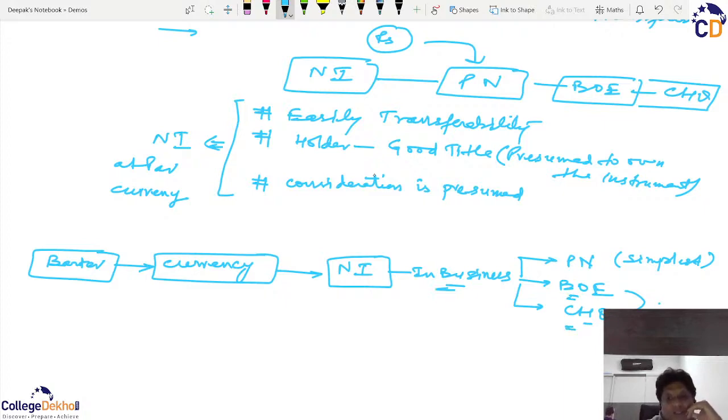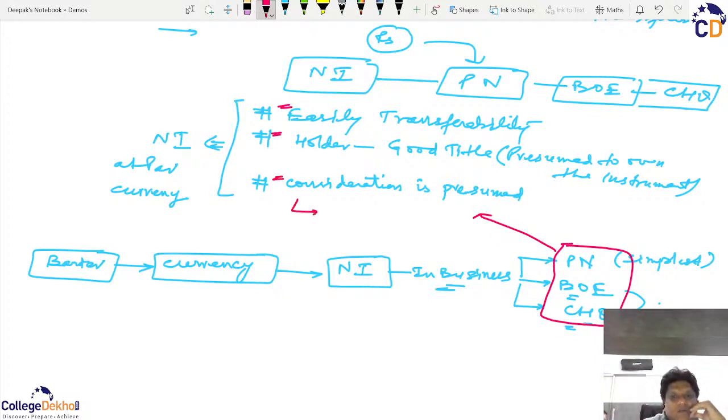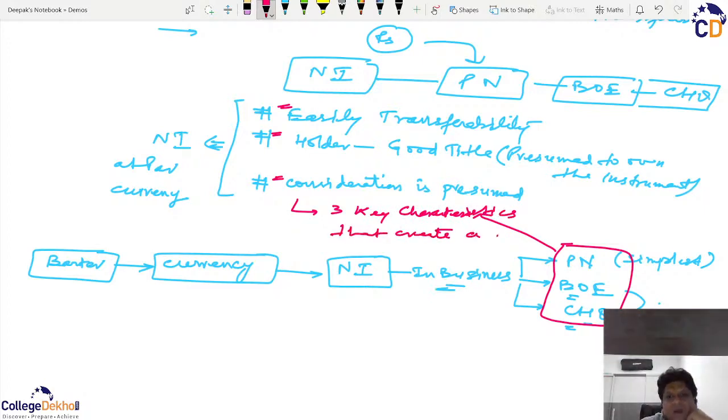But all these three will have these three characteristics. These are the three key characteristics that create a negotiable instrument.